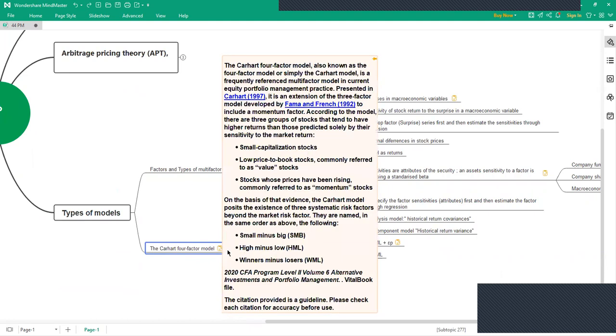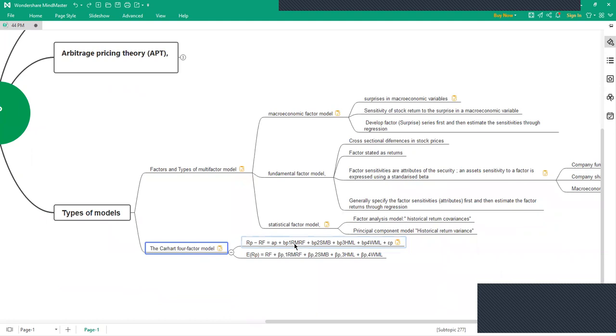So there are four factors, basically, which are given in this equation. It tells you about RM minus RF, that is the market return minus the risk-free return; SMB, small minus big, that means small cap stocks minus large cap stocks; HML, high minus low, that is high book value stocks minus low book value stocks; and WML, winners minus losers.